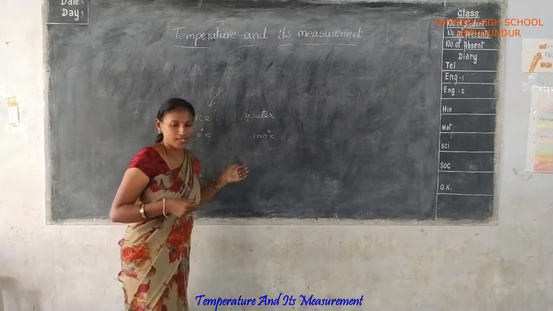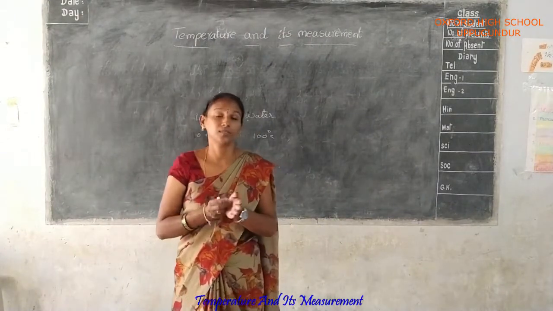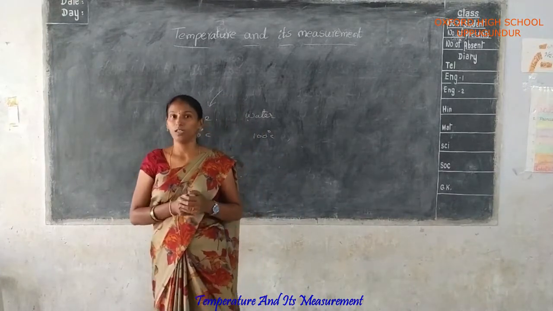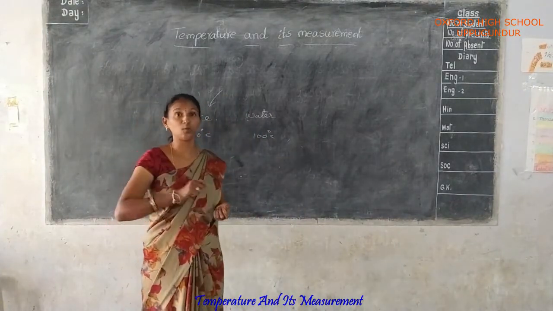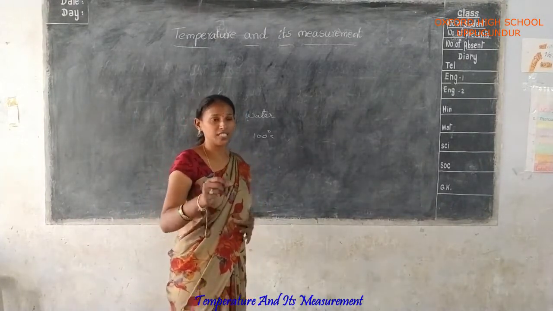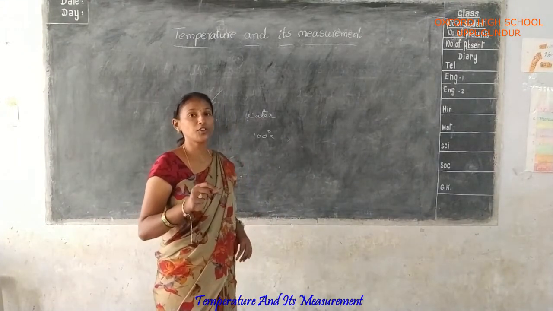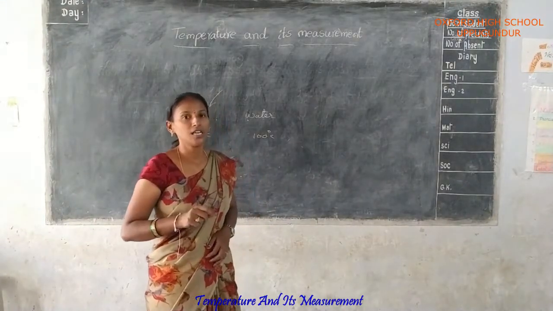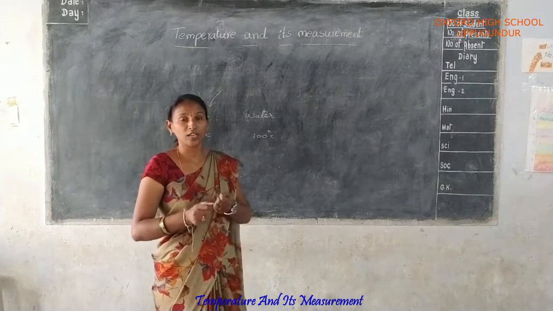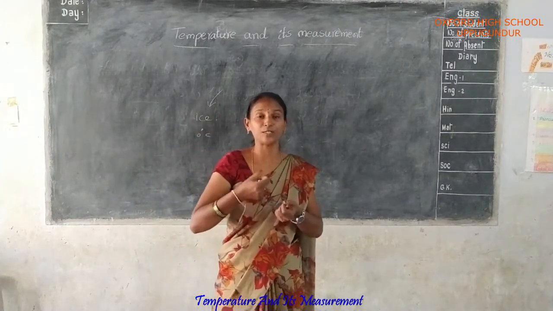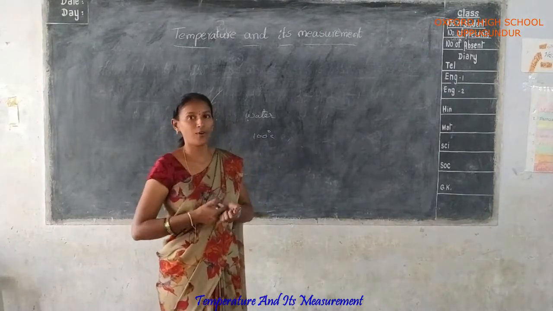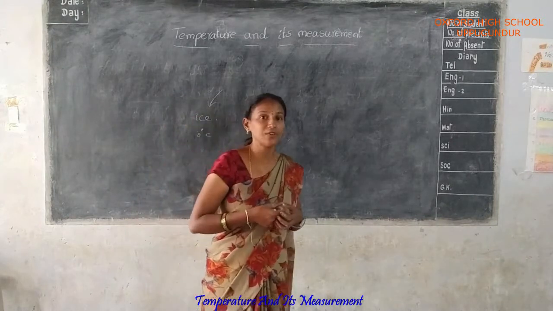For another example, you rub your palms. What do you feel? You feel very hot. Yes or no? One more example: you rub soap nut seeds on a stone. When you touch the soap nut seeds, what do you feel? You feel very hot. Yes or no? And one more thing: you rub two stones, and fire comes out. Yes or no? That is, heat is produced. Heat is one form of energy, and that one also you consider very hot.